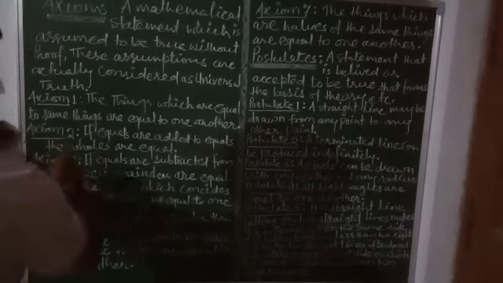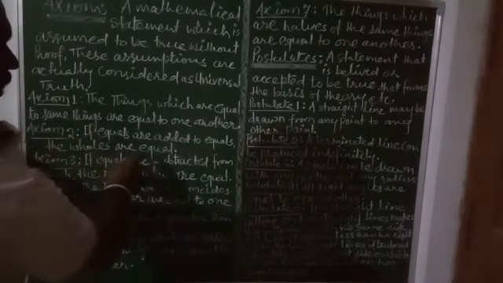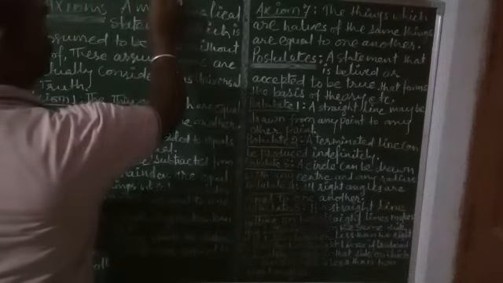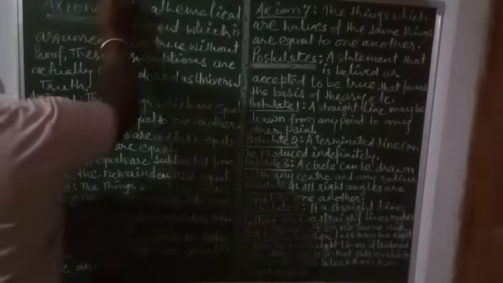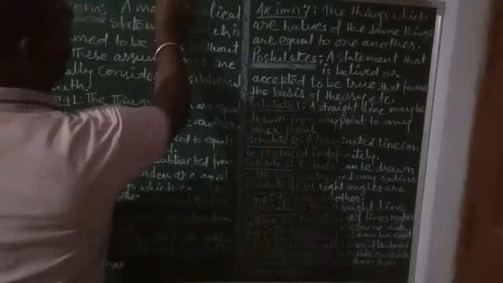Axiom number 2. If equals are added to equals, the wholes are equal. Simple concept. If A is equal to B, two things are equal, then A plus C must be equal to B plus C. The same thing added to the equals. The wholes will be equal.